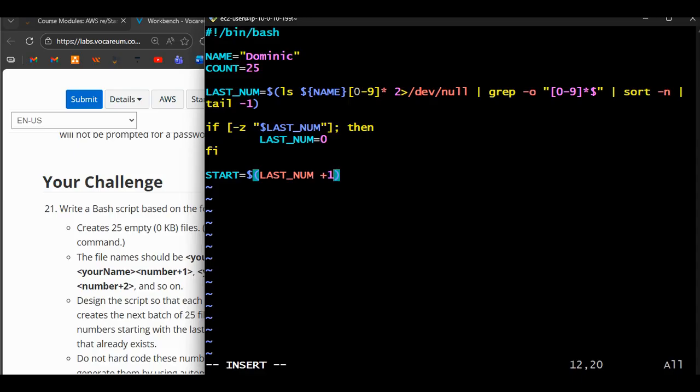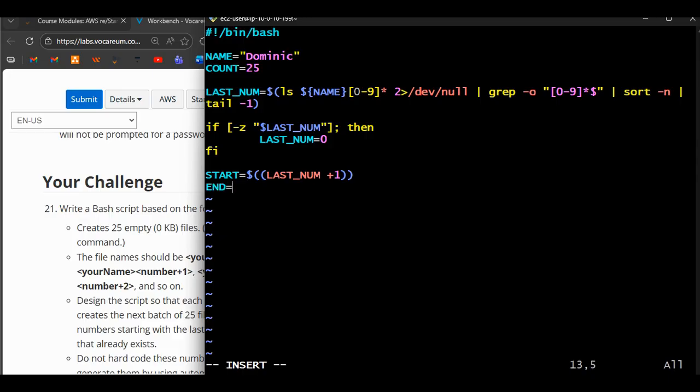That becomes your start number. So if the last number is 2, the start number when it's run becomes 3. Are you with me? And then the end has quite similar logic.